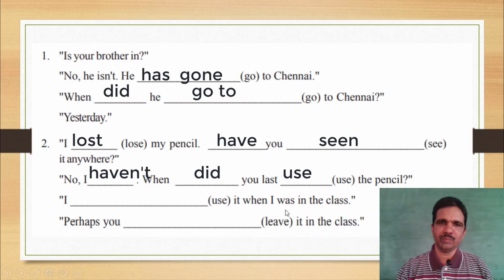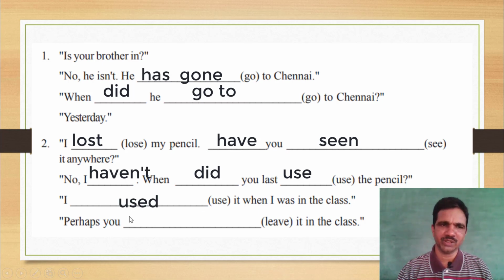This is in simple past tense. The second sentence should be in simple past tense. "Already was" is there, so this refers to simple past tense. The right answer is: I used it when I was in the class.